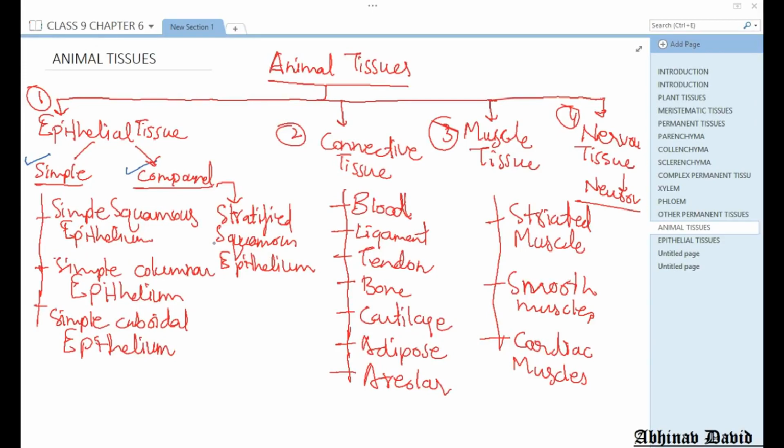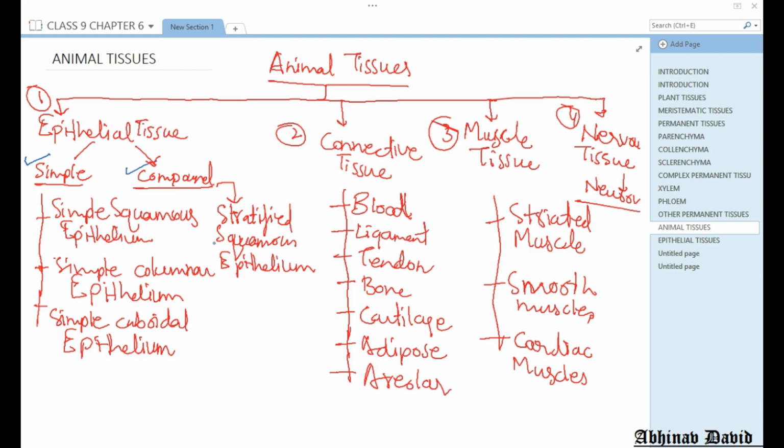Hello students, in the previous class we discussed the different types of animal tissues. We discussed epithelial tissues, connective tissues, muscle tissues and nervous tissues. I have given you the outline classification of the different animal tissues.